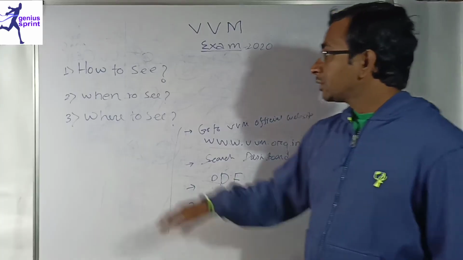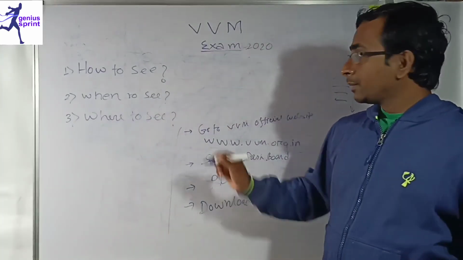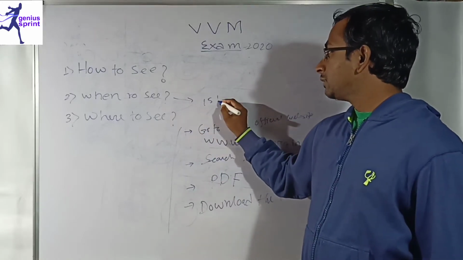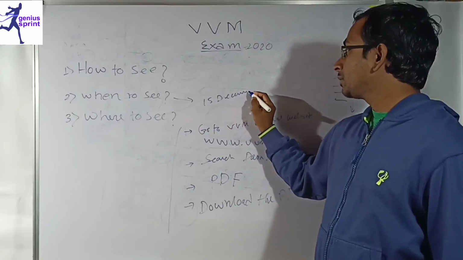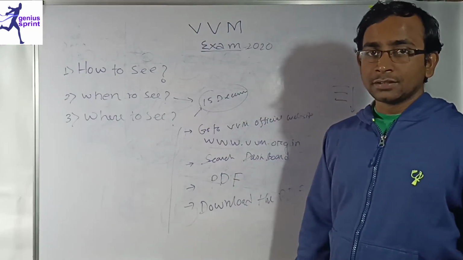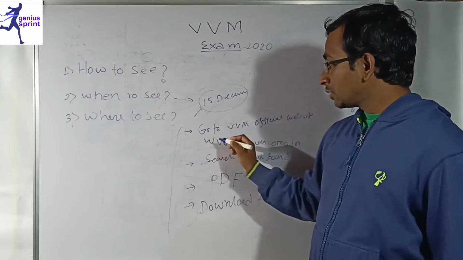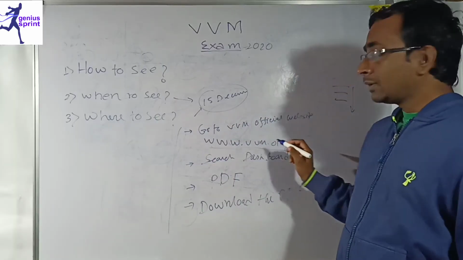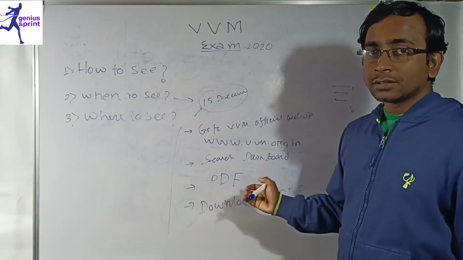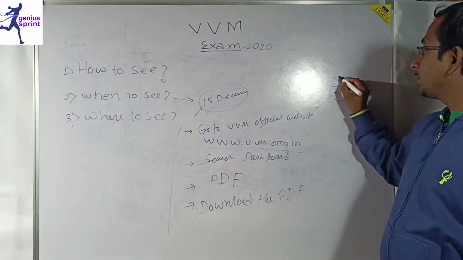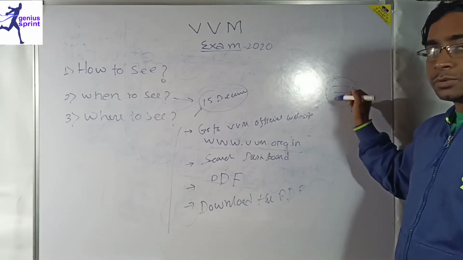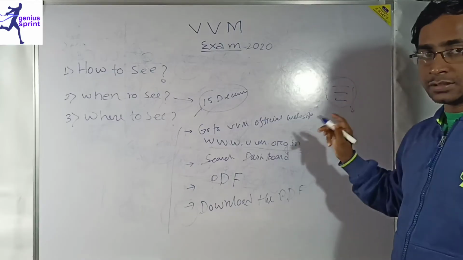Next is when to see the result. This is very important. As per the date that we saw, it is 15th December. You have to remember that 15th December is the date when you have to see the result. So on 15th December you have to go to the official website www.bbm.org.in and see this result by following these 3 or 4 steps. Remember that on the right corner of that website there is a dashboard, and if you click on this dashboard you will see these things.